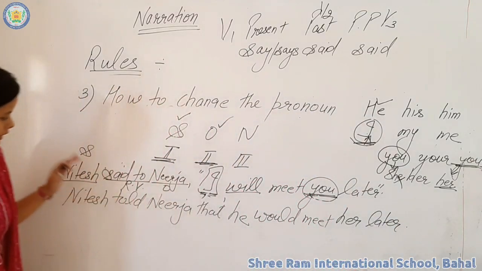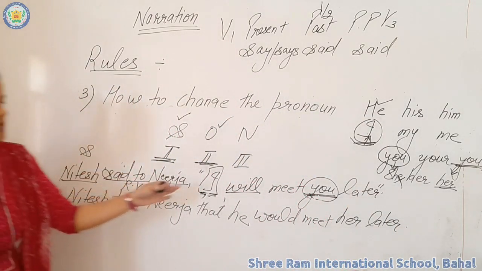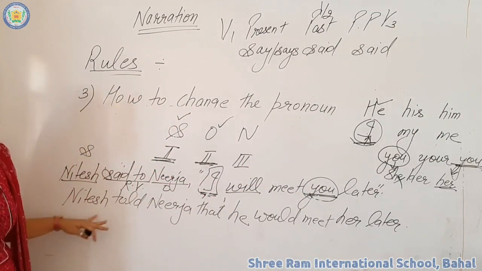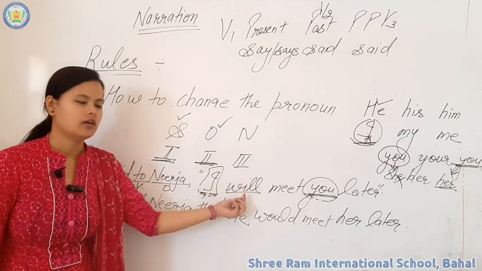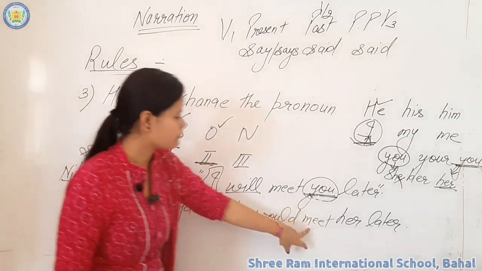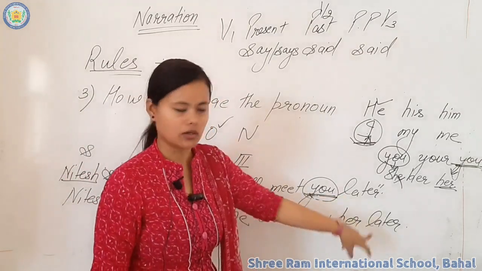So what will be the indirect of this sentence? Nitesh said to Nirja, I will meet you later. So what will be the indirect of this sentence? Nitesh told Nirja that he would meet her later. I will changes into he, will into would, you will change into her.